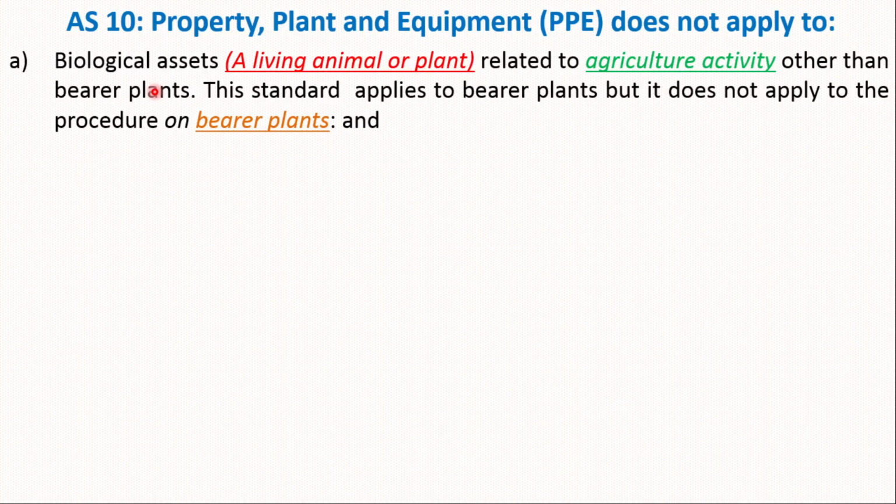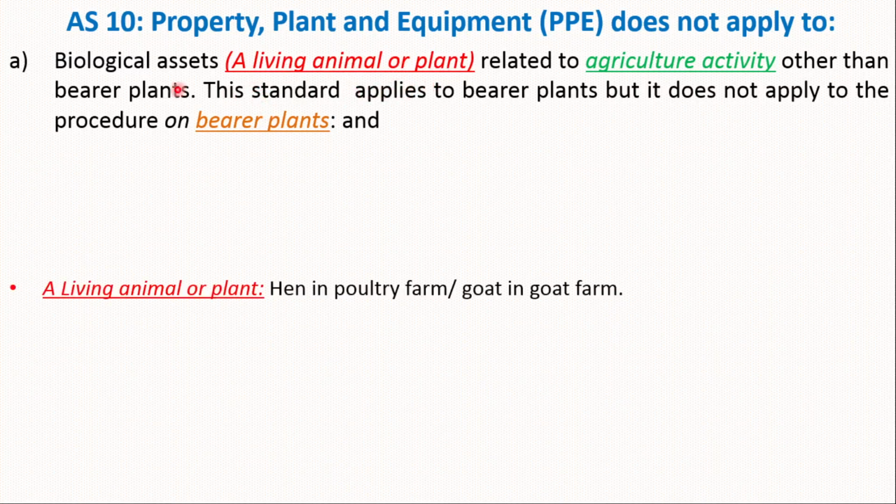First, biological asset. What is a biological asset? A living animal or plant related to agricultural activity other than bearer plant. The standards apply to bearer plant, but do not apply to the produce on bearer plants. So what is a living animal or plant? What is a biological asset? Suppose hens in a poultry farm or goats in a goat farm are called living animals or plants.